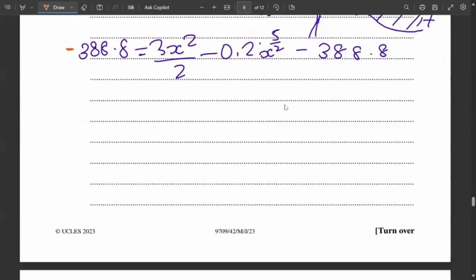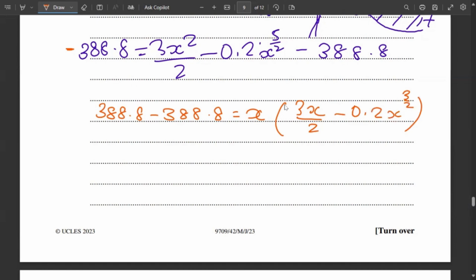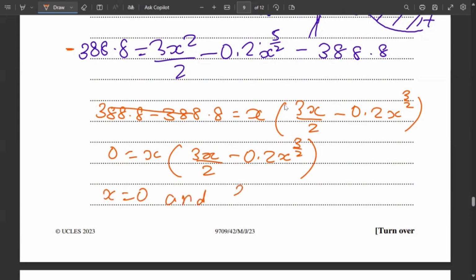And then finally we need to simplify the equation. So 388.8 goes there. So 388.8 minus 388.8 is equal to, and x we can take in the bracket. So this will be 3x upon 2 minus 0.2 x raised to 3 by 2. So this cancels out. So 0 equals x bracket 3x upon 2 minus 0.2 x raised to 3 by 2. So x is 0, and 3x upon 2 minus 0.2 x raised to 3 by 2 is 0.